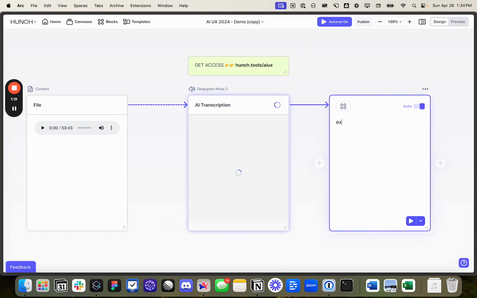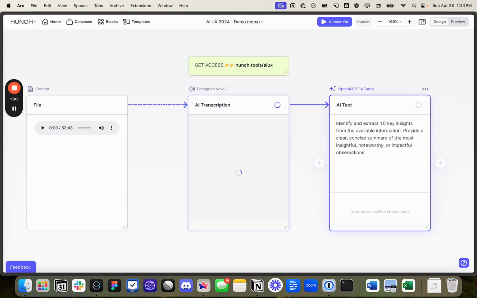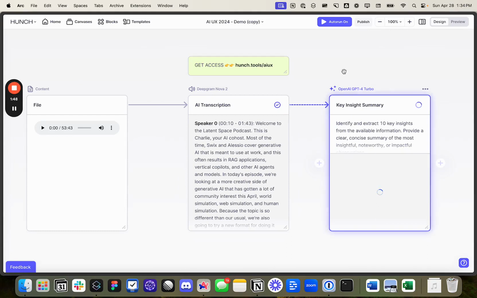So say extract 10 insights. And we can hit go, and it'll pick the right model and write the prompt for us. So there we go. And it will execute this task straight after the AI transcription has run. It's taking a little longer than DeepGram Nova typically takes, so they might be under load at the moment. There we go. Now GPT-4 Turbo will get to work.